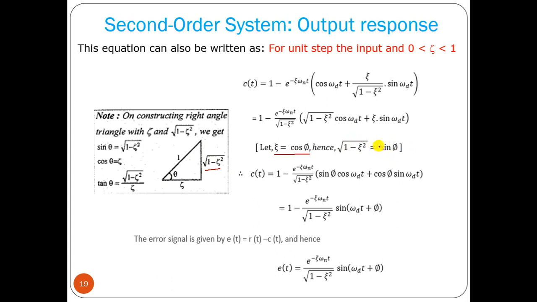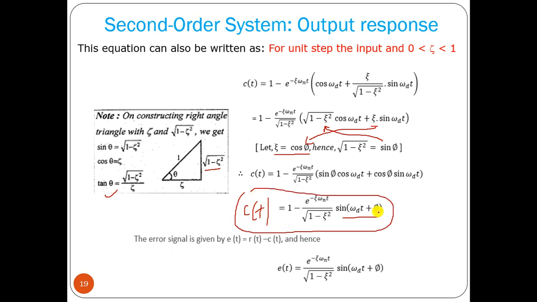So that part we can put here. Zeta we are assuming as cos phi, then this factor becomes sin phi, and we can form a triangle to get the tan theta value. So we have sine and cosine terms here, so that will be sine of omega dt plus phi. So this will be the equation. This is the output response of the system, which is an under damped system, because we have this sine term.